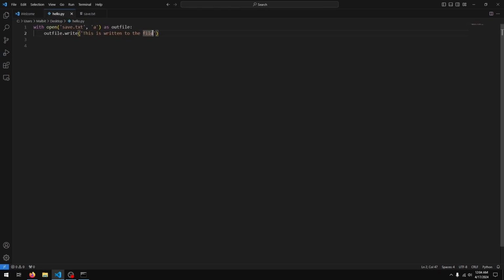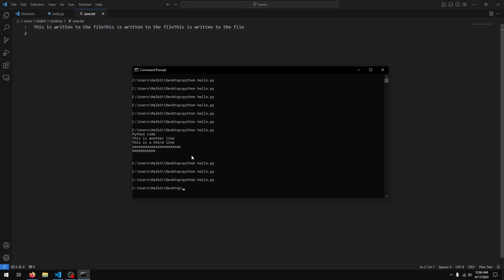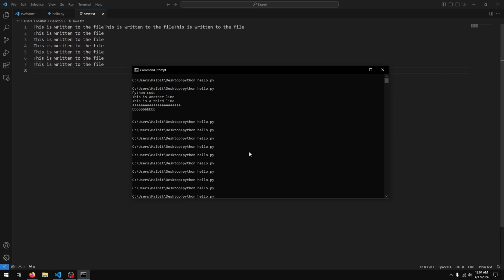I'll just do a \n here, save, run, and you can see a third one was added, but it was not added to the new line. But if I run it a fourth time, you can see the next one appears on new lines.